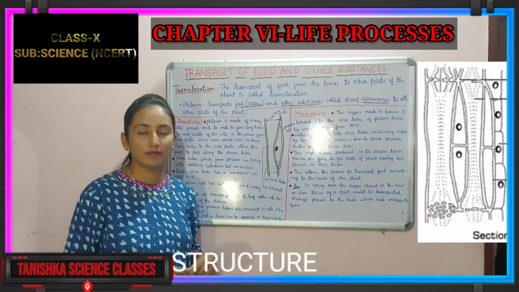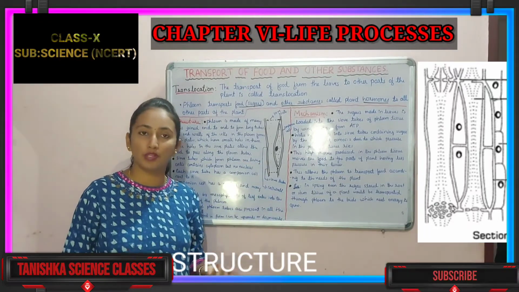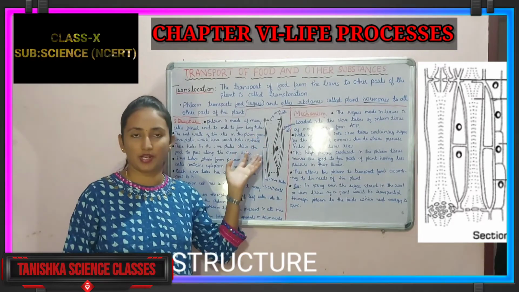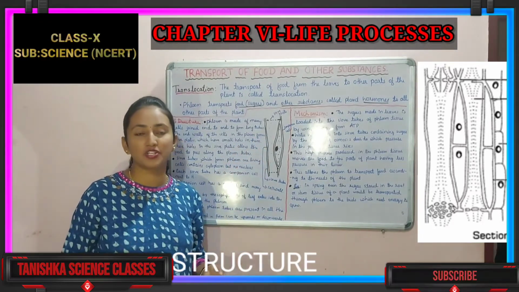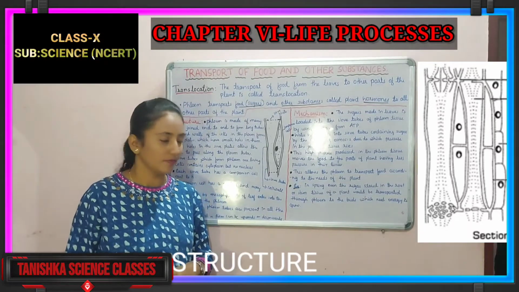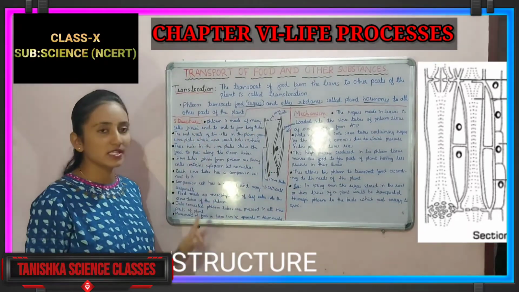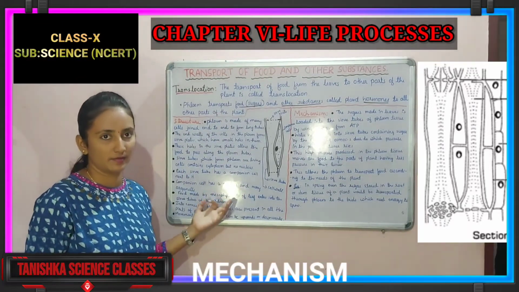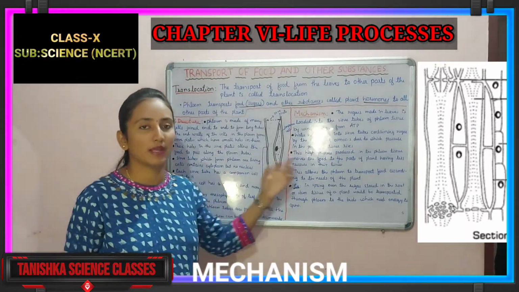But in the phloem tissue, it will be in both directions. It may transfer in the downward direction, otherwise in the upward direction also. We can observe that in both directions food and other substances will be transported. Understanding? So this is about the structure. I have written all the points here, you can take it. Next we'll go to the mechanism.